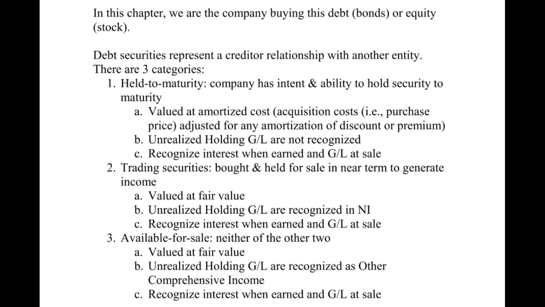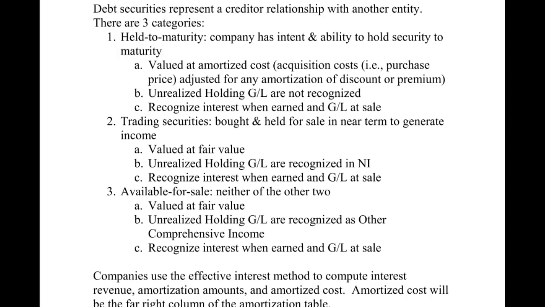Now, there are other things you could get besides cash, but the majority of the time you're getting cash. So in this chapter, we are the company buying the debt or equity. In the other chapters that I just mentioned, we will cover us as the company issuing bonds and issuing stock. In this chapter, we're the company buying these bonds or stock. We are the investor in this chapter. When we talk about debt securities, meaning bonds, it represents a creditor relationship with another entity.